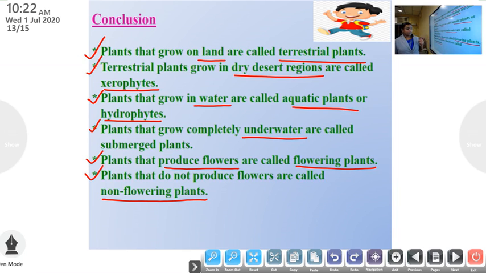So actually the chapter ends here. Next class we have the revision of the same chapter, that is chapter 3, kinds of plants. You have to study well and prepare the whole chapter for the revision.